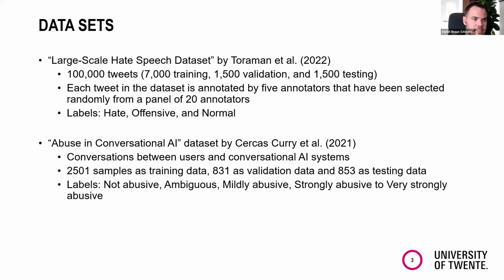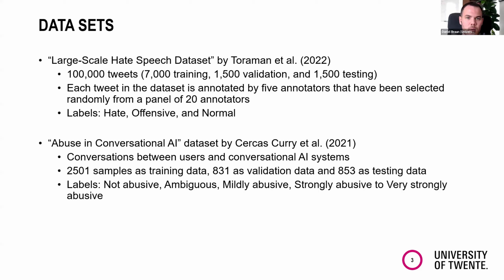The second data set that we used was abuse in conversational AI. And that's a data set that consists of conversations between users and conversational AI systems. And we have 2,500 training samples in there and around 1,600 validation and test samples. And there we have a bit more fine-grained labeling. We have not abusive, we have ambiguous, we have mildly abusive, we have strongly abusive, and very strongly abusive.